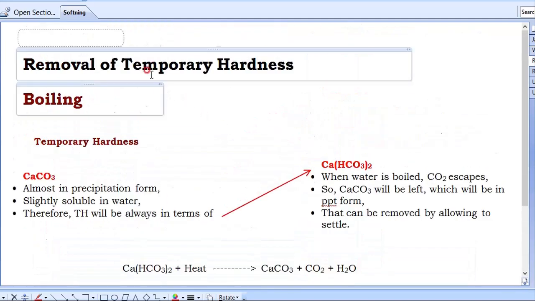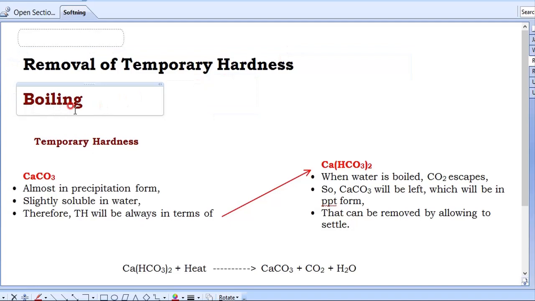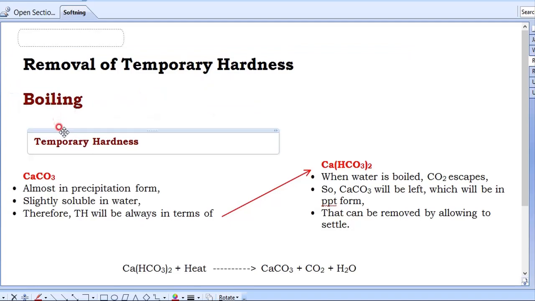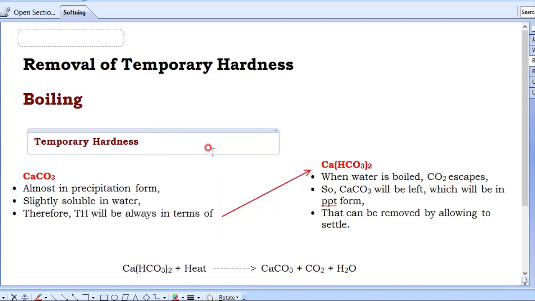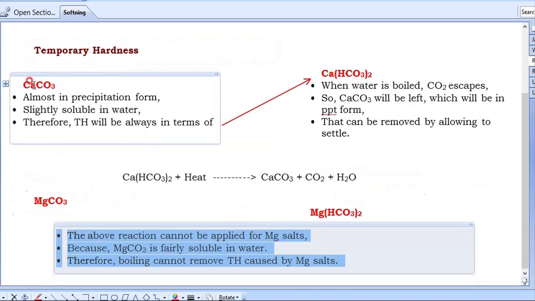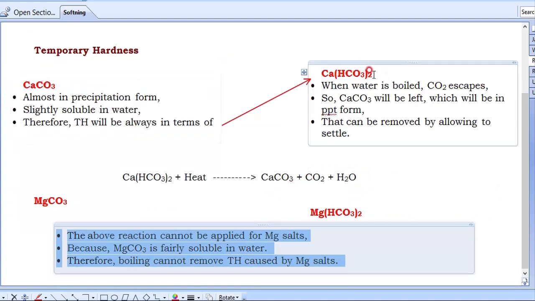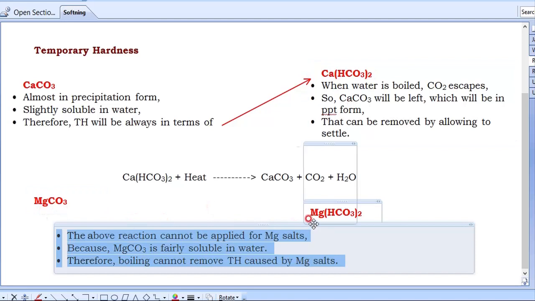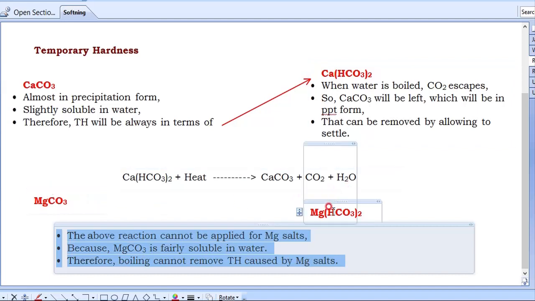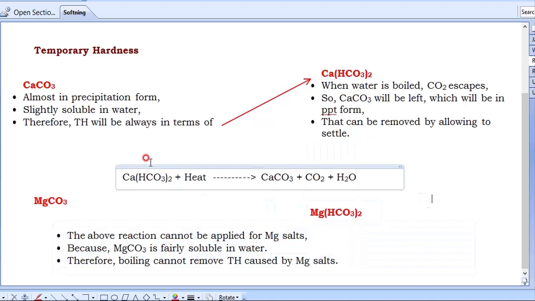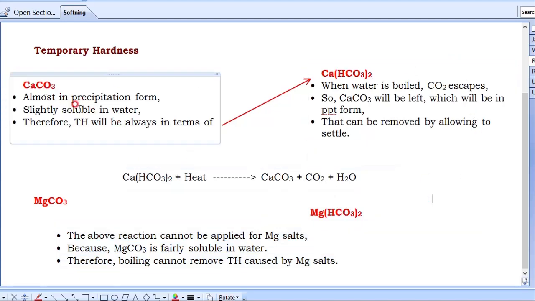Next, coming to removal of temporary hardness by boiling. By boiling, which type of hardness can we remove? We can remove temporary hardness. Temporary hardness is because of what? Calcium and magnesium salts with carbonate and bicarbonate. We can have four types of hardness: CaCO3, Ca(HCO3)2, MgCO3, Mg(HCO3)2, that is calcium carbonate, calcium bicarbonate, magnesium carbonate, magnesium bicarbonate. Okay, now see, we'll deal with them one by one.